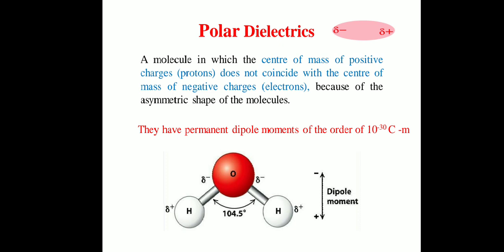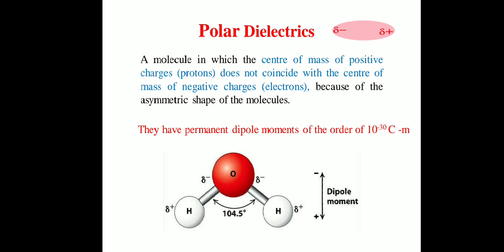Now there are two types of dielectric molecules. One is polar dielectric molecule and the second is non-polar dielectric molecule. Let us see first the polar dielectric molecule. Now observe the shape of the molecule. If you observe the shape of the molecule, it is somewhat cylindrical in shape.